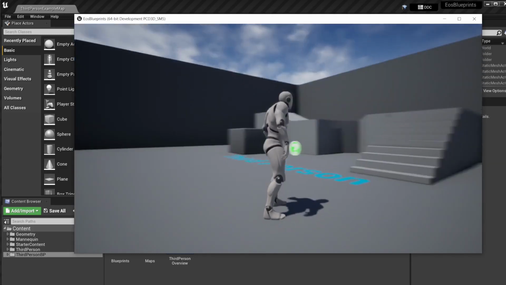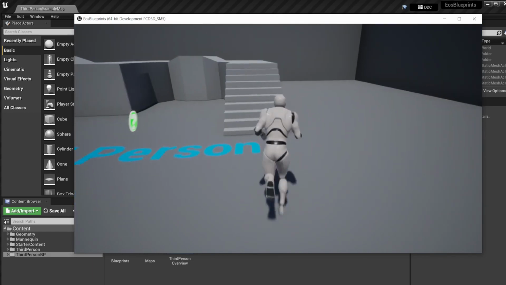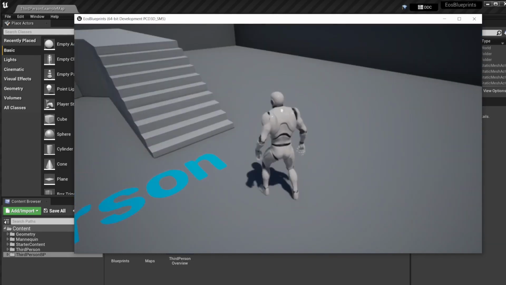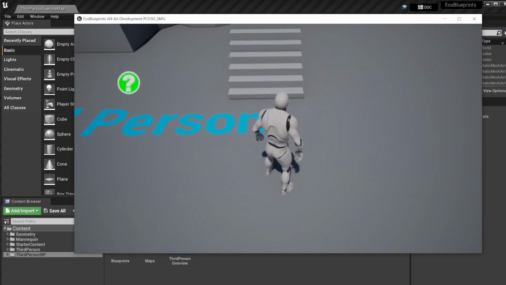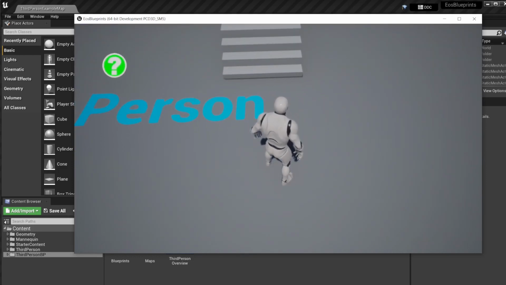And then we are waiting for the EOS overlay to appear. And we are waiting. And we played through the Baldur's Gate series in the meantime, and we are still waiting. To cut it short, there is no auto login by default, at least not for products outside of the Epic Games Store.